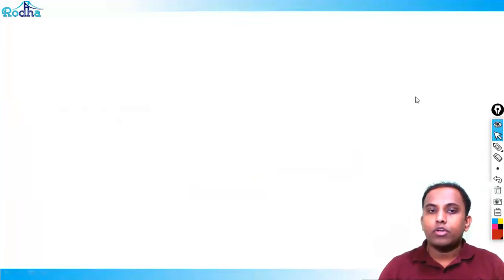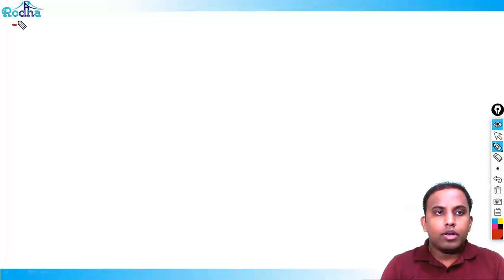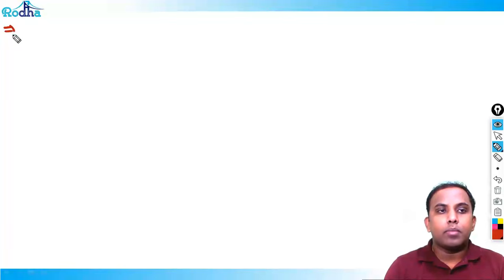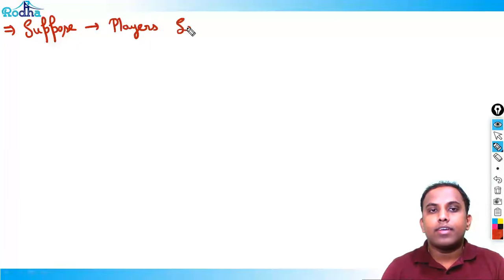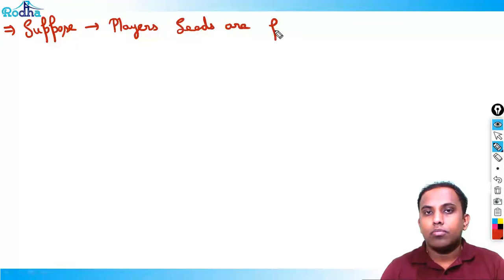What we're trying to say here is, let's forget that set now. I'm doing a similar set, just with different numbers. Suppose same set, but players, seeds are from 1 to 128.